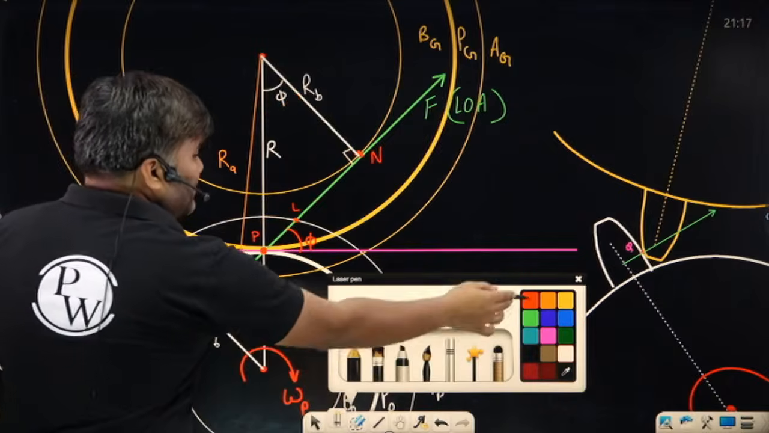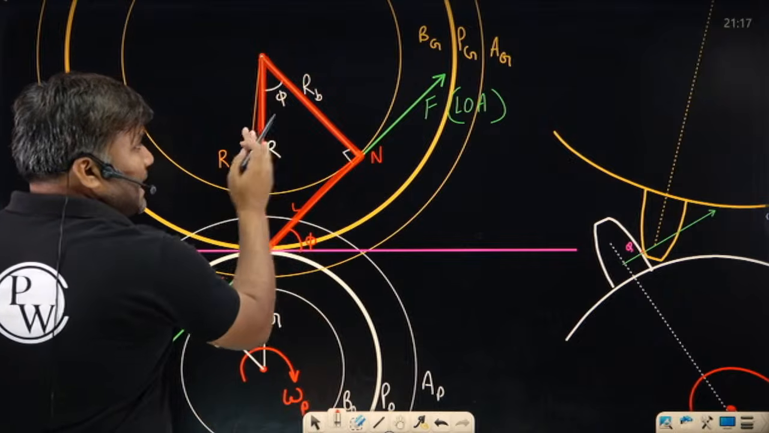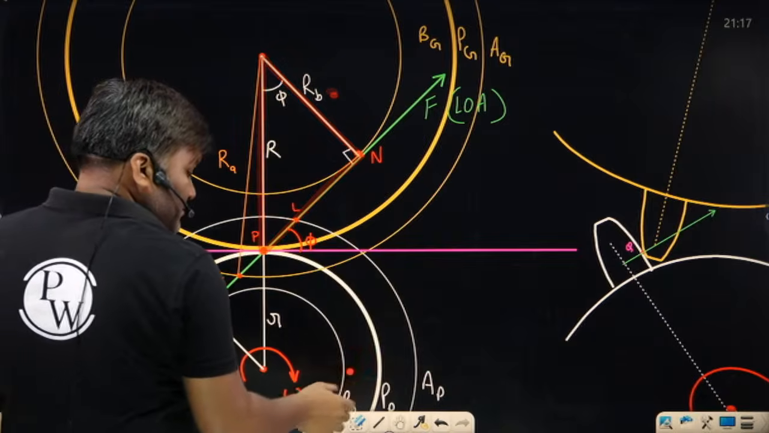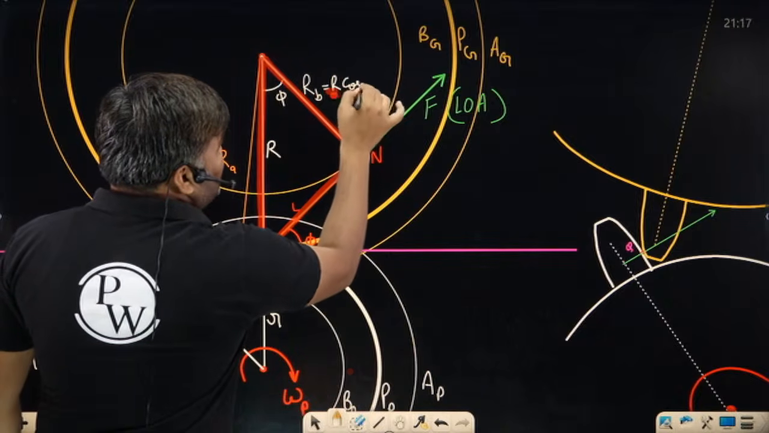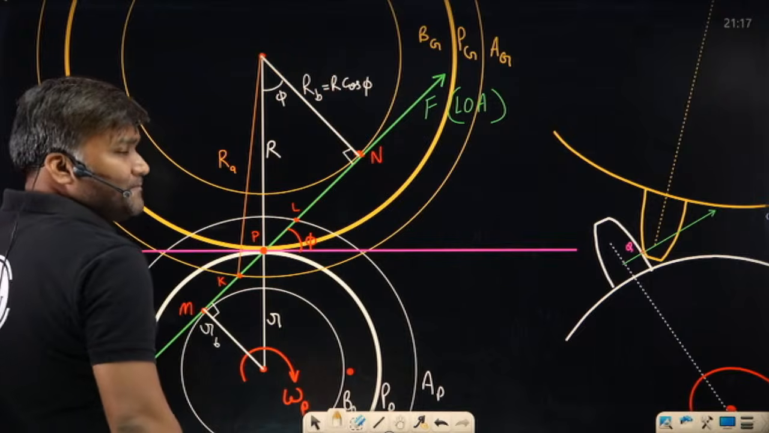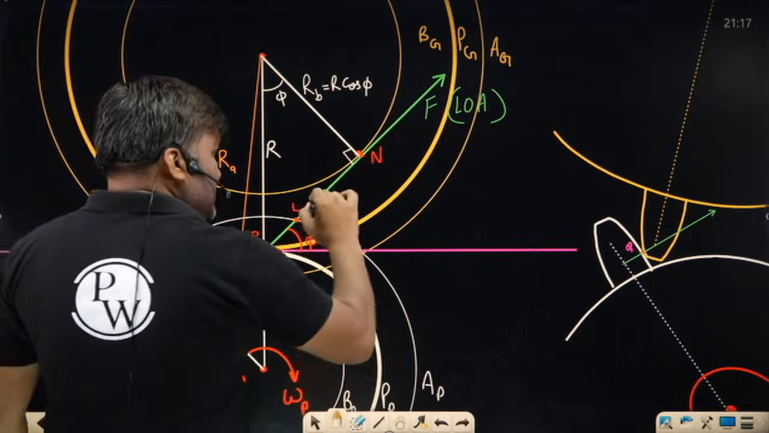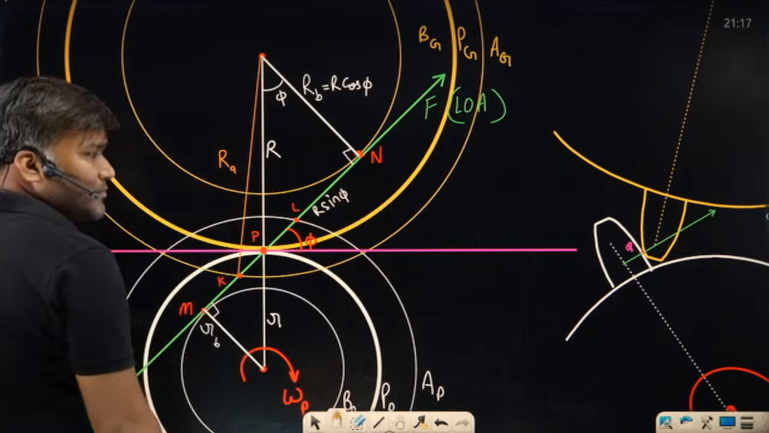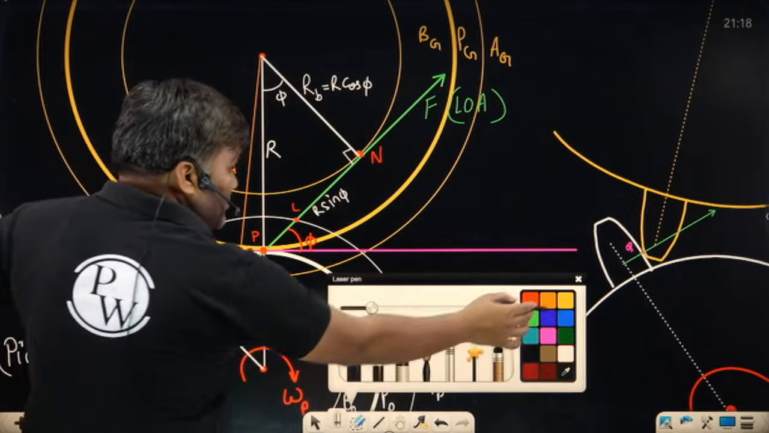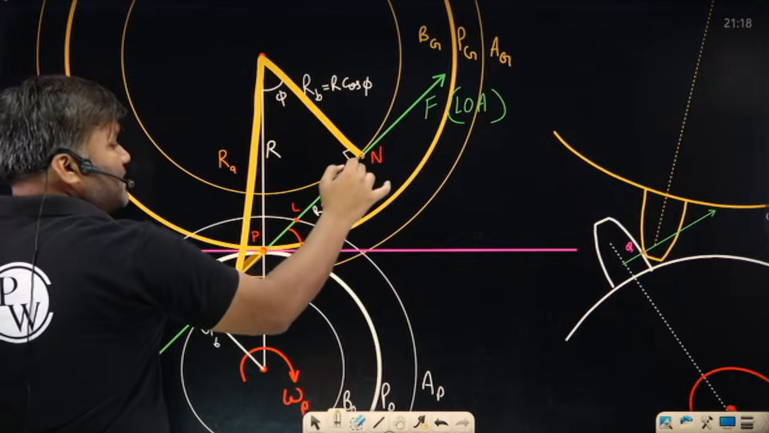Now look at this triangle. This triangle is a right angle triangle. This is R cos phi. And in this triangle, can I write this is R cos phi? The base circle's radius is R cos phi. And this value is how much? You can call it R sin phi. Simple thing.